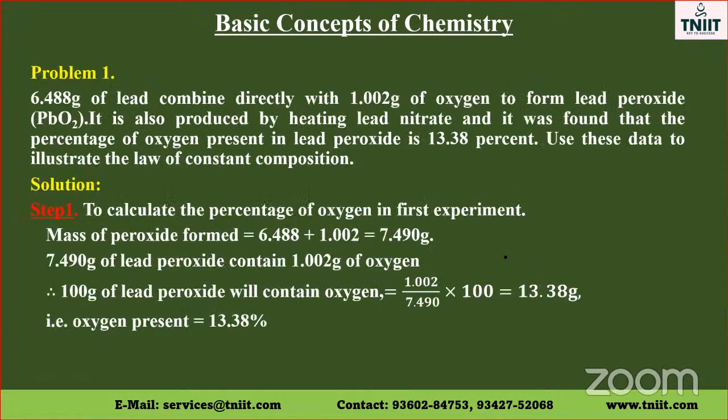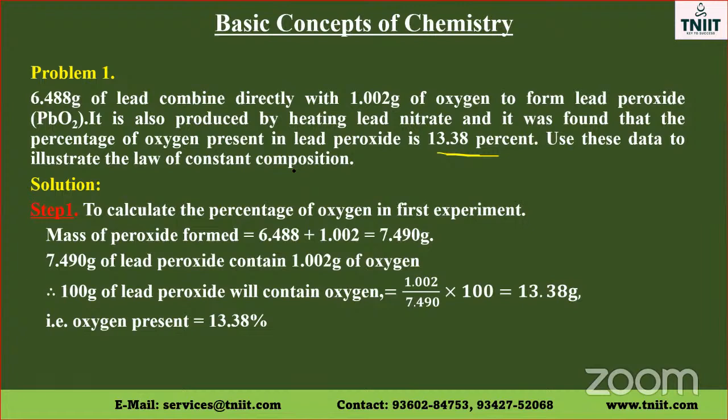Now, one or two problems we will learn. 6.488 grams of lead combines directly with 1.002 grams of oxygen to form lead peroxide. It is also prepared by heating lead nitrate. And it was found that the percentage of oxygen present in lead peroxide is 13.38%. Use this data to illustrate the law of constant composition.